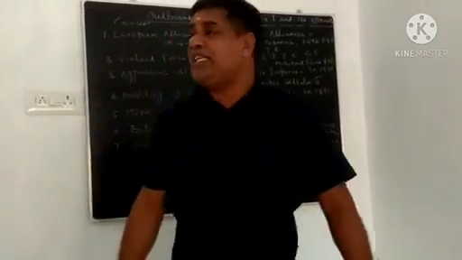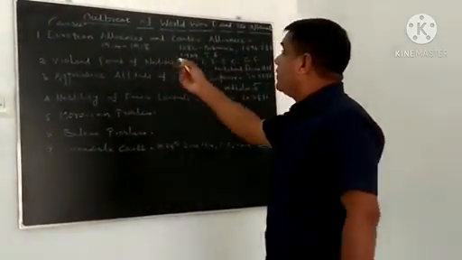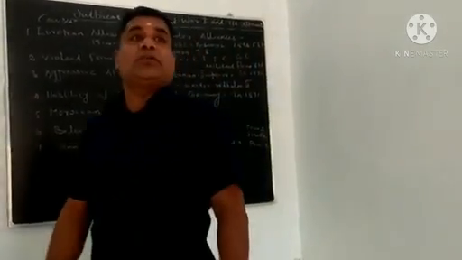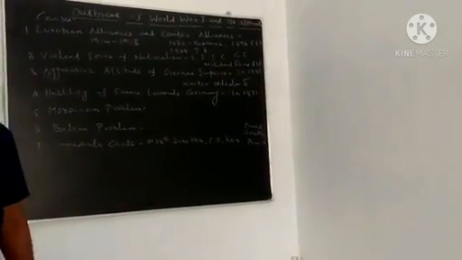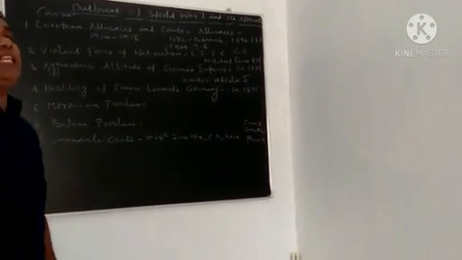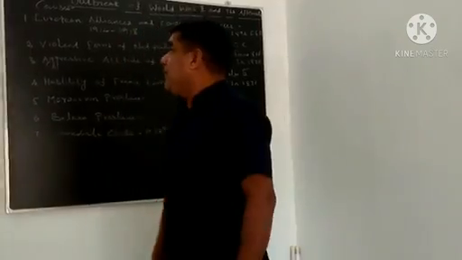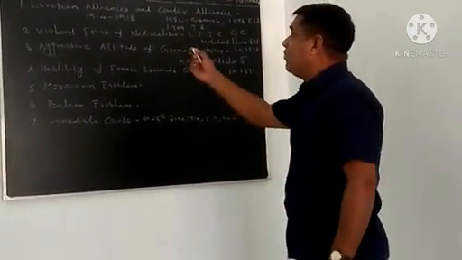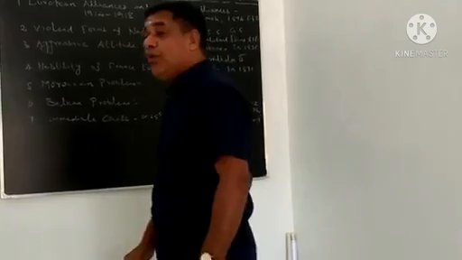Bismarck belonged to Germany. He initiated the First World War. Guidance was given before 1914.